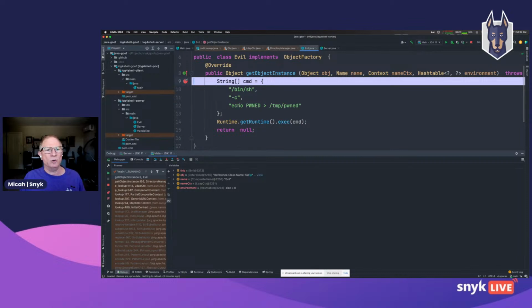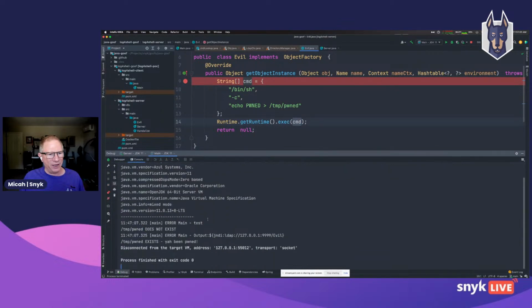What it's going to do is execute a command that's going to echo. It's going to write to this pwned file, which proves that we've done a remote code execution. And how are we doing that? Well, we're simply using the built-in Java capability to get a hold of the runtime and execute an outside command, which in this case is going to be a shell command that writes to a file.